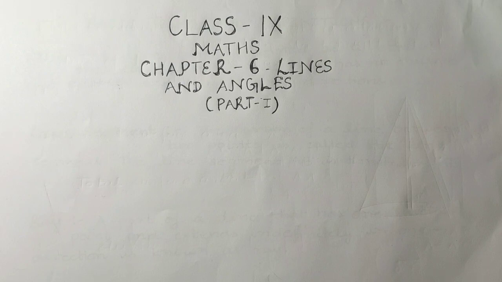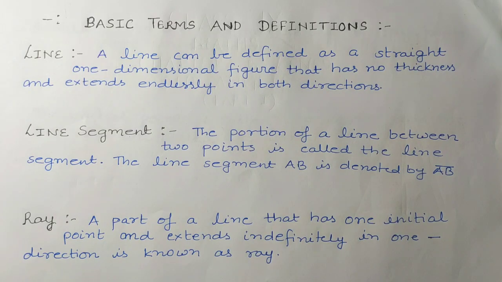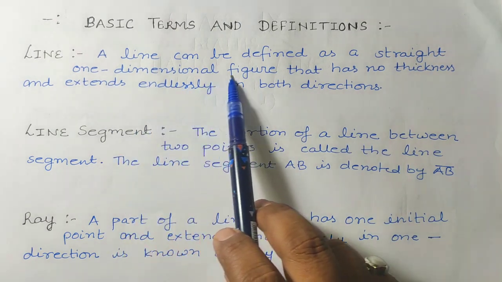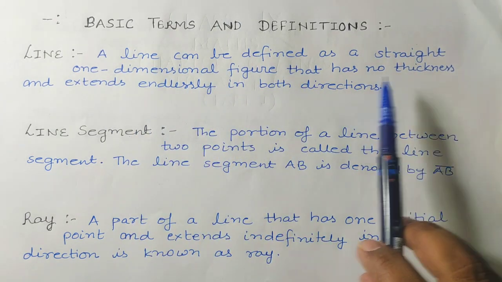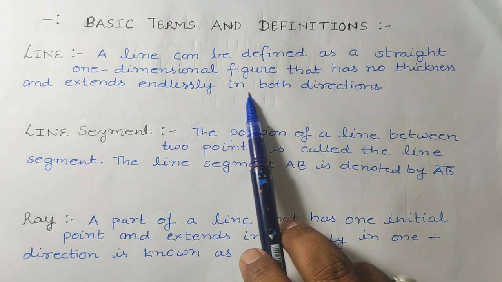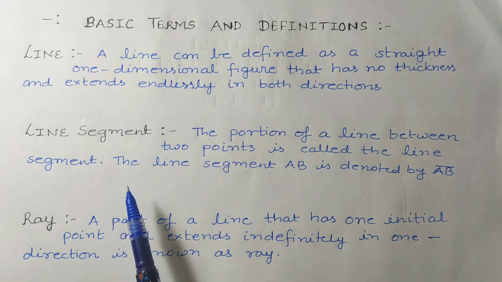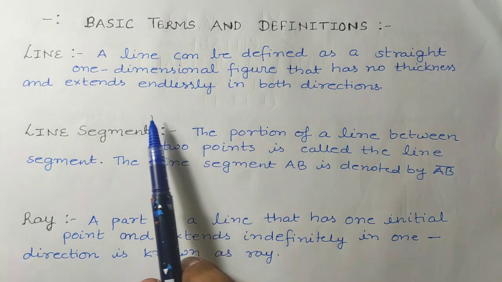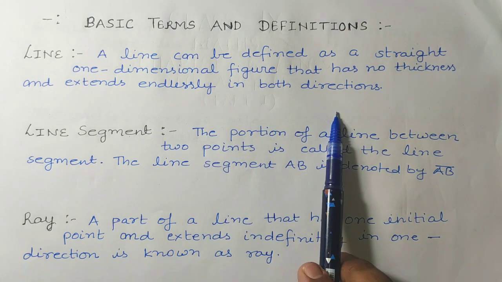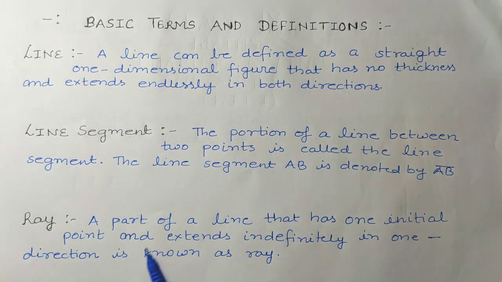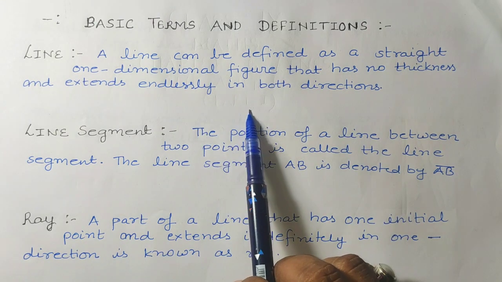Firstly, we'll see some basic terms and definitions. Our first topic is line. How can you define, students, the line? A line can be defined as a straight one-dimensional figure that has no thickness and extends endlessly in both directions. As I've told you in the previous video also, a line is an endless length, breadthless, and it can be extended from both sides.